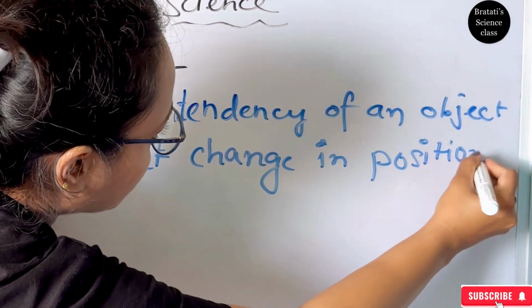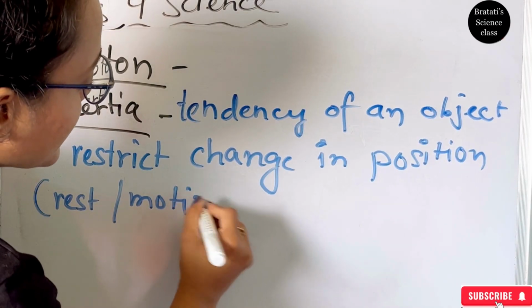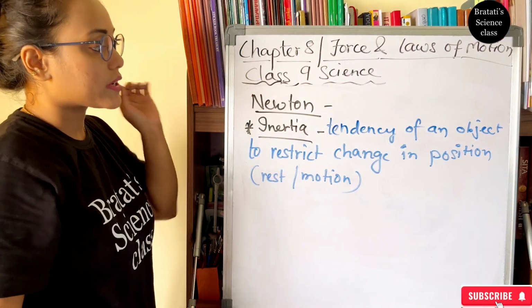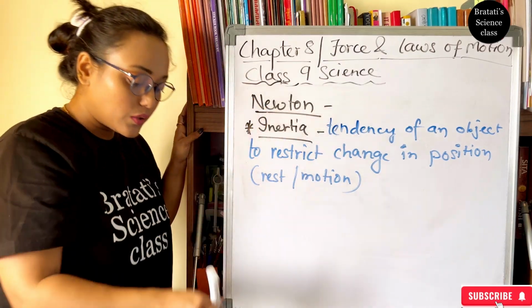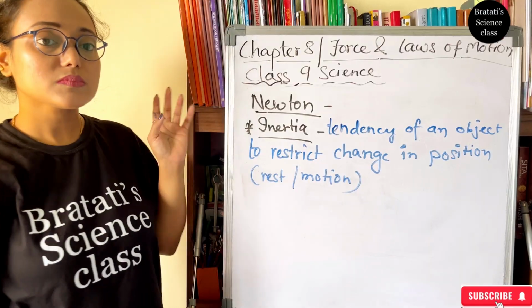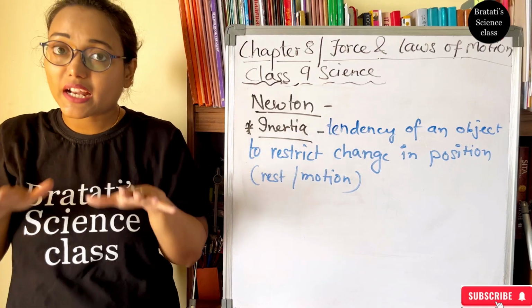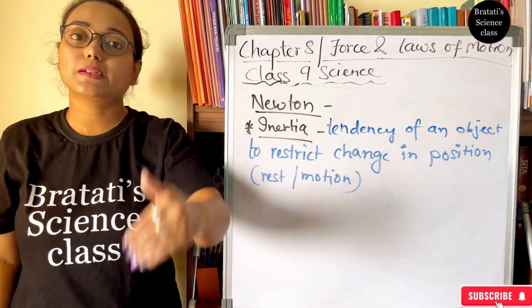This state can be rest or motion, but the tendency to resist the change is called inertia. Newton said this is the first law of motion: an object will stay at rest or in motion until an external force is applied to it.